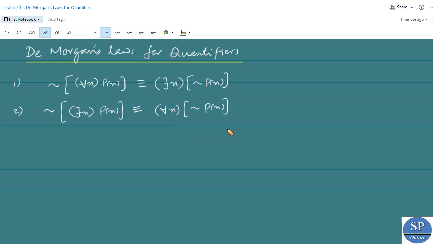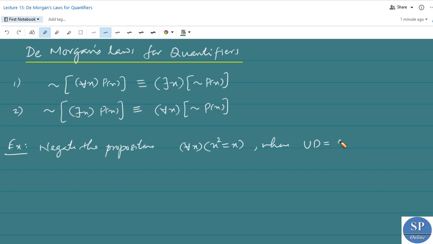Okay. Now we can discuss some examples. Negate the proposition: for every x, x square is equal to x, where the universe of discourse is the set of integers.